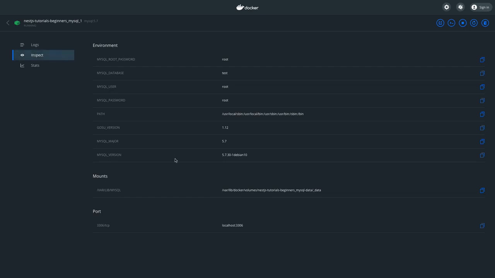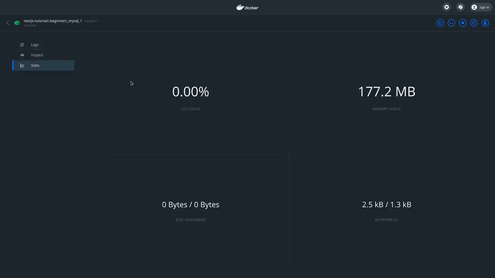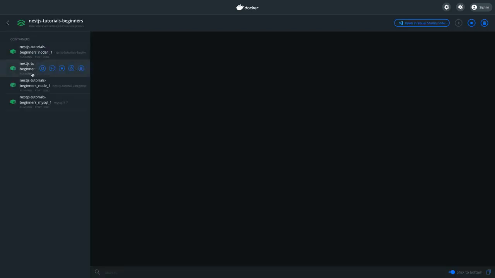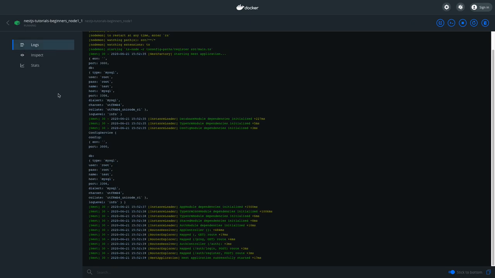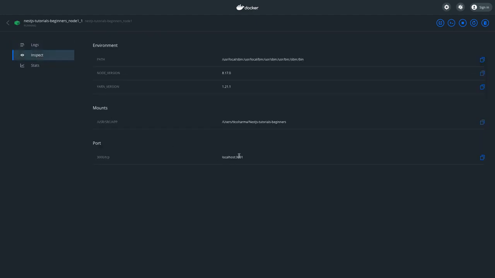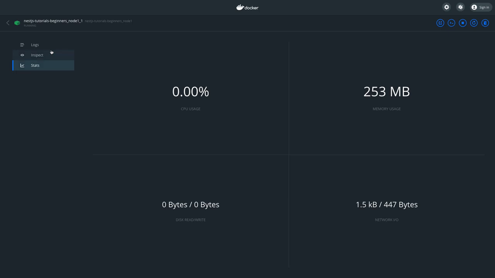You can inspect it. Inspect will give you the whole information about the MySQL container which we have. This is the root port and MySQL username, password, path, all the versions, and this is the current log. The status is currently running, and I have other Node.js services. These are three Node.js services pointing to the same code base. If you inspect it, you will come to know that it is pointing to port 3001. So if you hit 3001 in the browser, you will be able to see something, whatever routes it is having. Status is up and running.